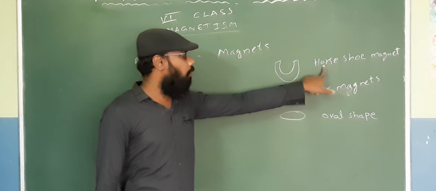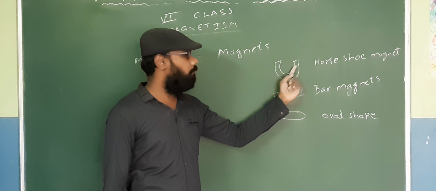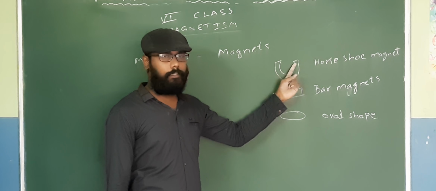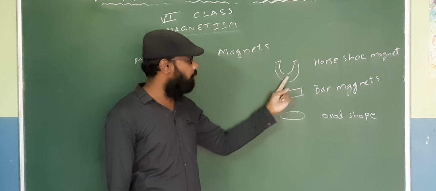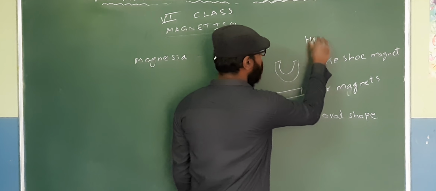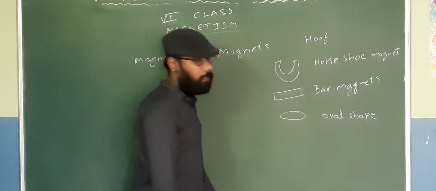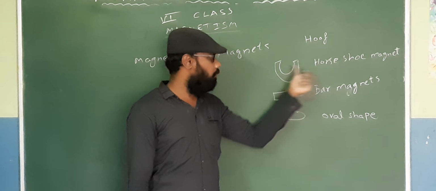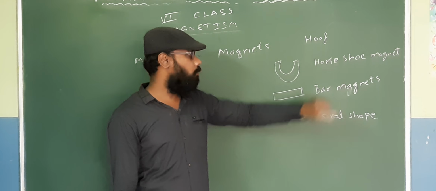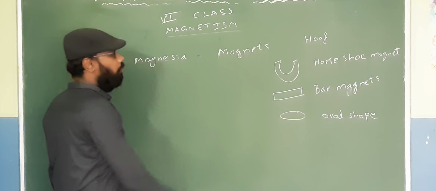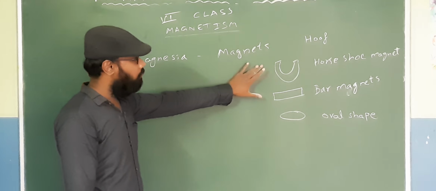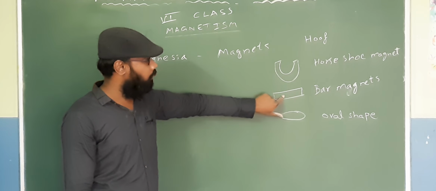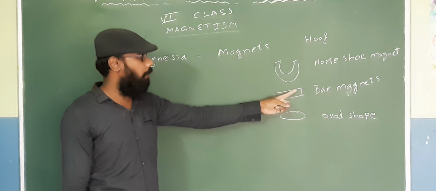And this one is called a horseshoe magnet because this is exactly in the shape of the shoe of the horse. Horses have shoes made of metal so that it will be protecting their legs. So it is exactly designed in the shape of the hoof of the horse. The toes of the horse we call the hoof, and the hoof is exactly in this shape. So the magnet is also made in this shape. So this is called a horseshoe magnet. Horseshoe magnets are important for certain experiments because the properties are different. We'll see in detail what these properties are later.